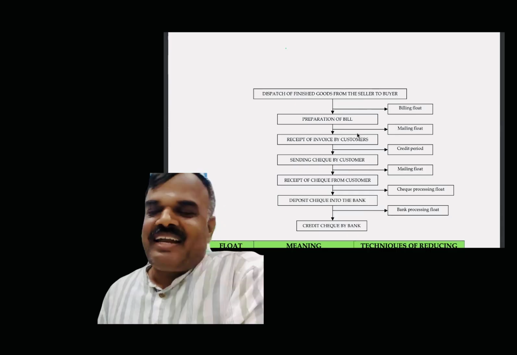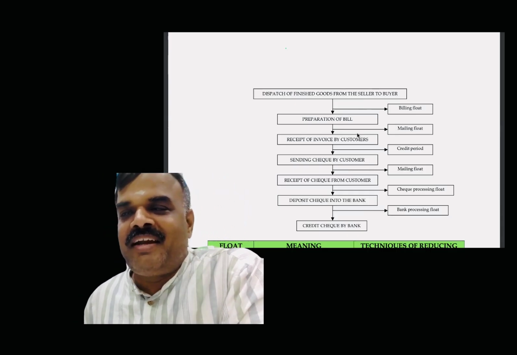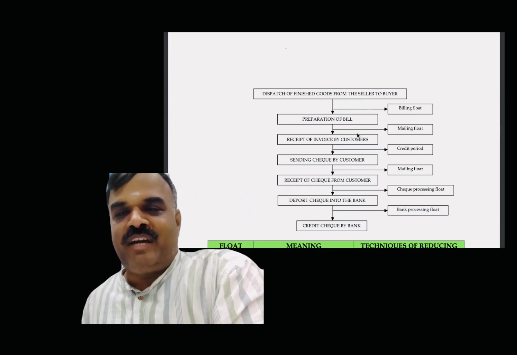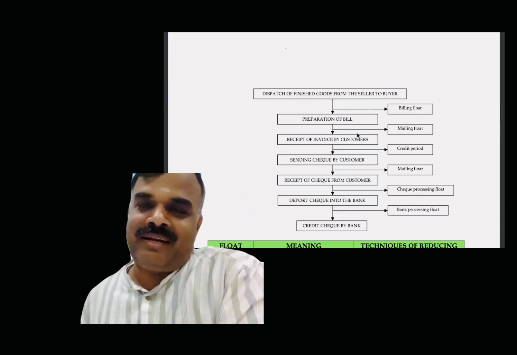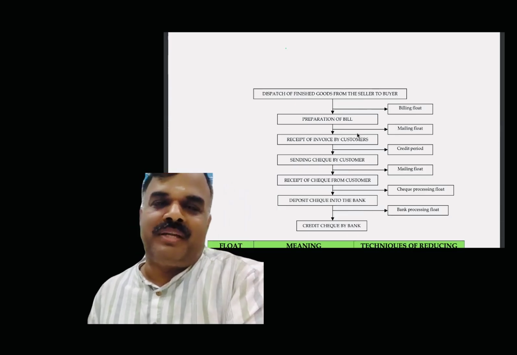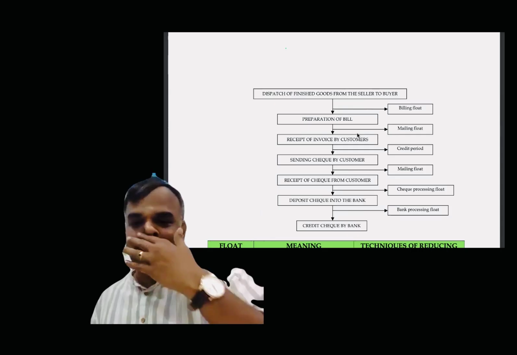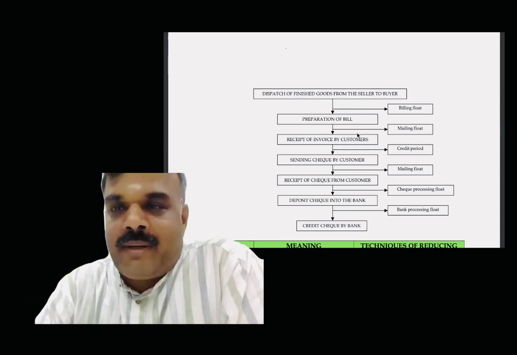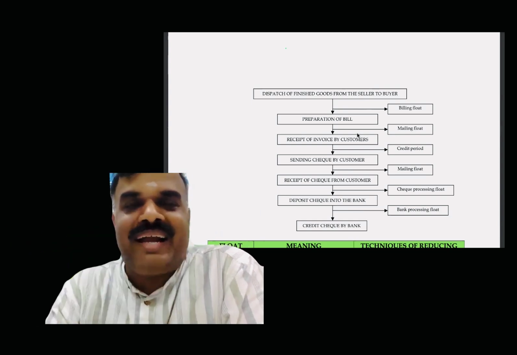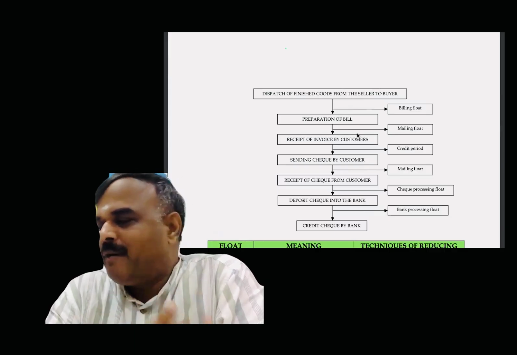Next, credit period. How to reduce the credit period? I can alter the credit period. Instead of net 40, I can give 2/10 net 40. Pay within 40 days, but what is the benefit of paying in 10 days? If you pay within 10 days, you get a 2% discount. Based on that, a few customers will pay the money well in advance. Therefore, I can reduce that time gap by way of cash discount.